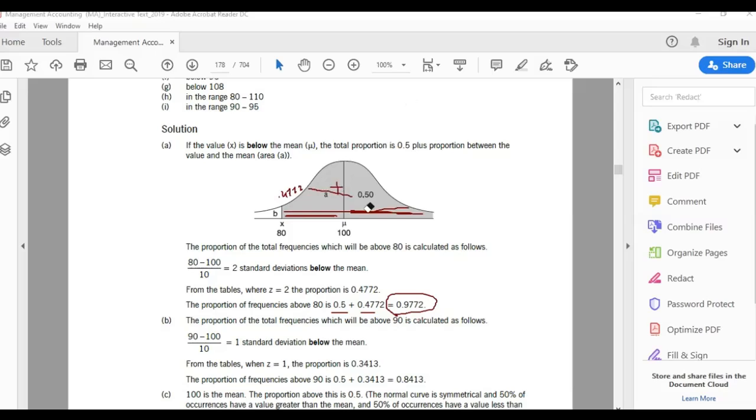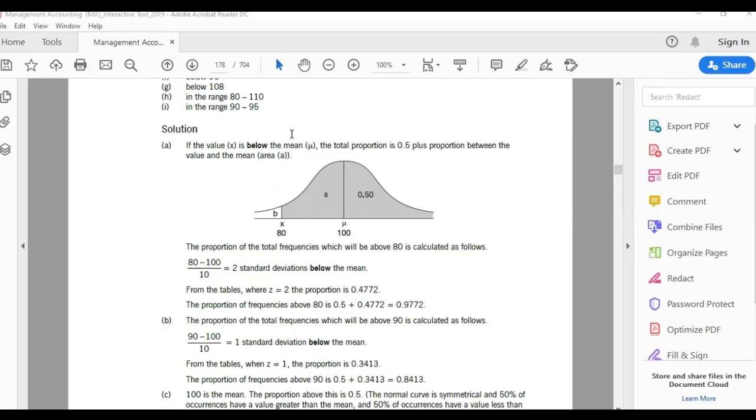Let's see one more. I know it is 50. Sir, I have a question. Yes, please. When we do 80 minus 100, the answer would be negative. Yes, minus 2. But you will ignore the negative. When you see negative, it only means that it is on the left side. If you pay attention, they write here 2. They don't write minus 2. So you ignore this minus thing. The minus only means that it is on the left side.